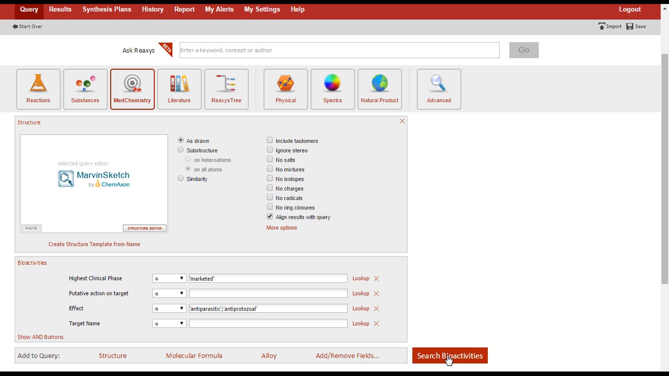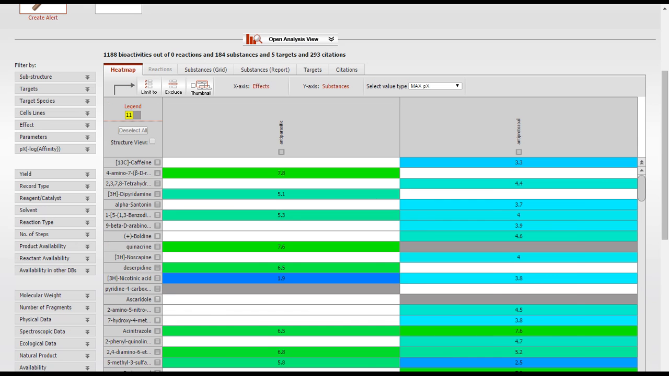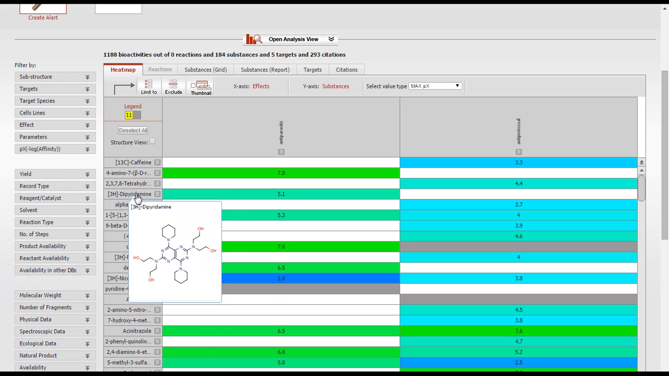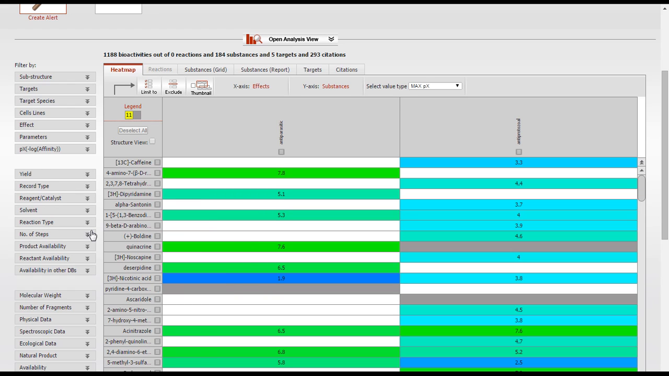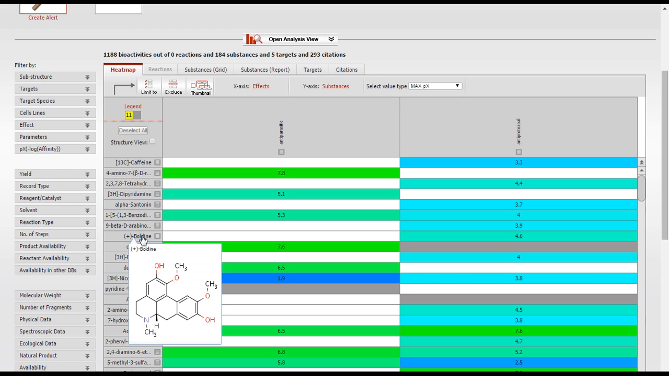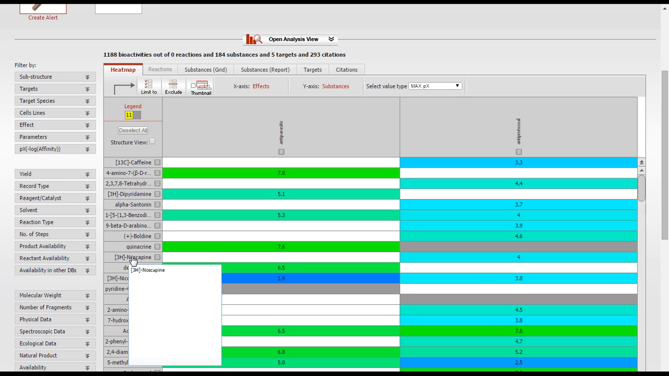Some of the substances in this list are drugs marketed for a use other than antiparasitic or antiprotozoal. For example, this one is a vasodilator. This one is used as an antioxidant. This one is used as a cough suppressant. And this one is used as an antihypertensive.